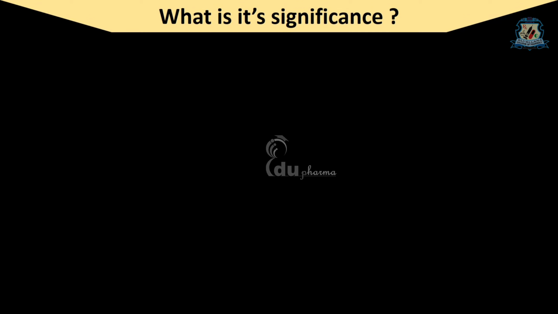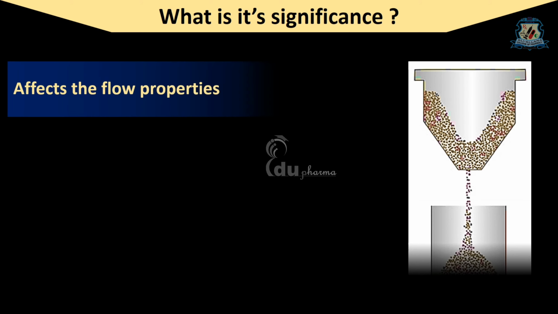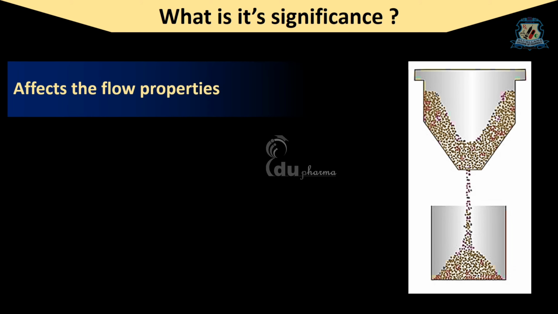Very first, particle shape affects the flow properties. There are so many operations in which particles have to flow nicely. The particles having a spherical shape can flow easily. If particles are present in liquid vehicles, again shape is important, as spherical particles lead to low viscosity and irregular particles increase the viscosity. Ultimately, rheological properties may be changed in this case.